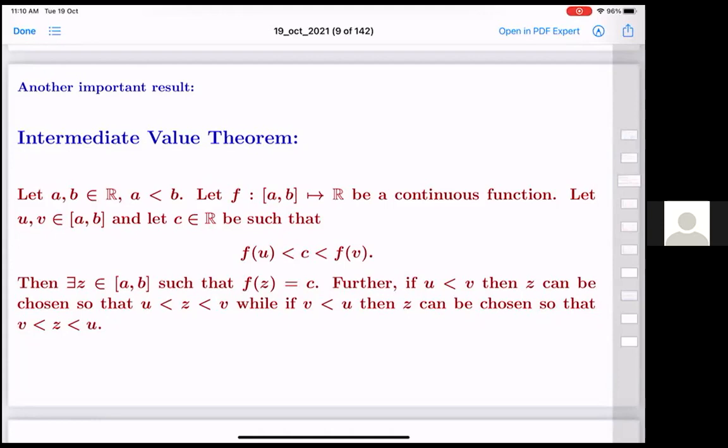Then there exists a z such that f(z) will be equal to c. So there will exist an intermediate value at which f is equal to the constant c.